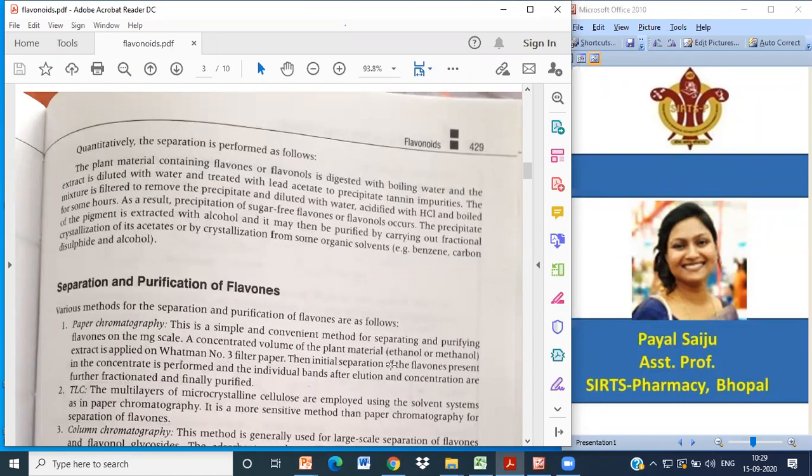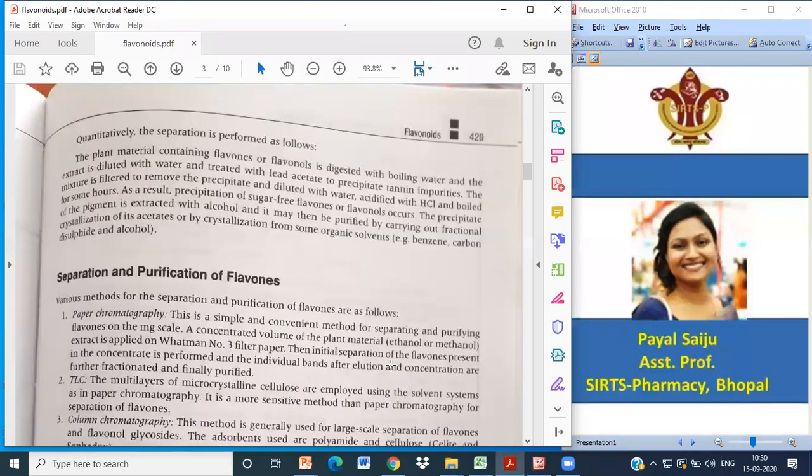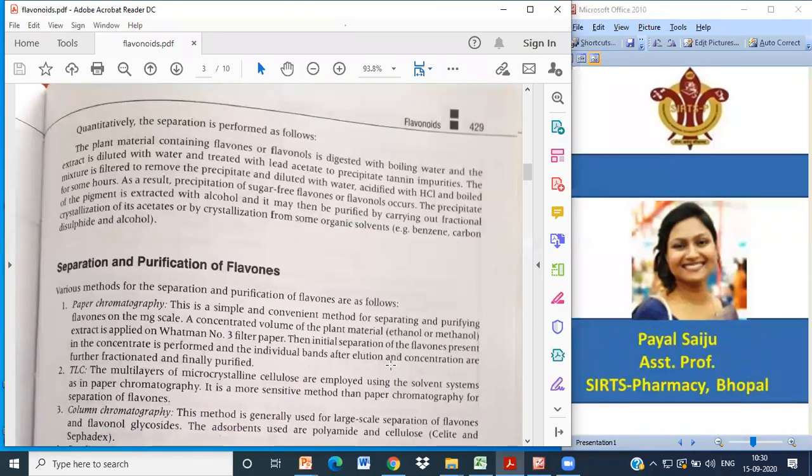Various techniques of separation are used, like paper chromatography, a simple and convenient method for separating and purifying flavones on a milligram scale. A concentrated volume of plant material, whether treated with alcohol or methanol, is obtained as extract. For paper chromatography, the stationary phase is Whatman filter paper. Whatman filter paper use करते हैं, special type of filter paper है.